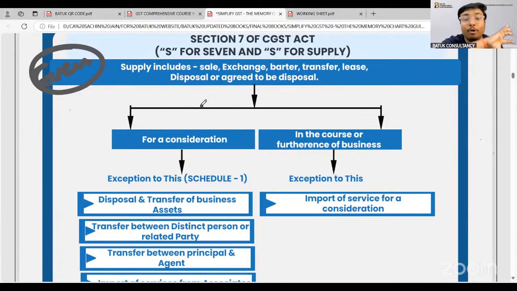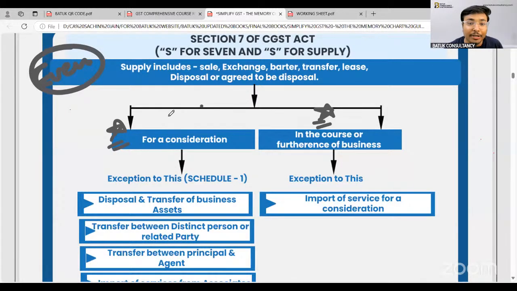And that supply should be for a consideration or in the course or furtherance of business. Suppose a particular person is going to sell something in the personal course, not in the course of business; in that case no GST will be applicable. That means that will not be treated as supply. There are two important ingredients: one is consideration, another is in the course or furtherance of business. Only then will GST be applicable.